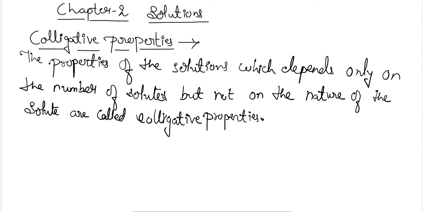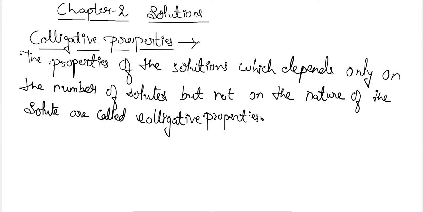Okay, for more explanation, let's say we are taking a dilute solution of non-volatile solute. Here the dilute solution has a very high amount of dilution. It means that the solute present in that solution has a very small concentration, and due to this reason the nature of the solute is not considerable here, whether the solute is non-volatile or volatile.